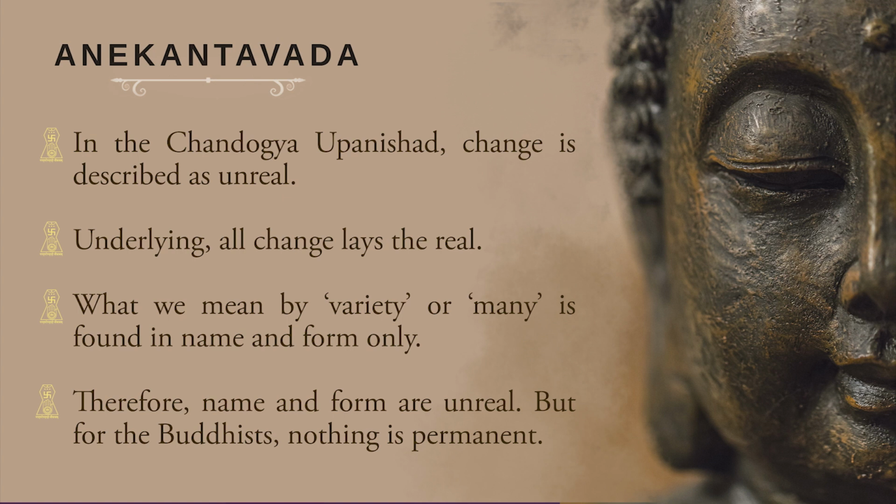In the Chandogya Upanishad, it is found that change is described as unreal. So far as the Chandogya Upanishad is concerned, change is totally described to be unreal. That means, according to the Chandogya Upanishad, everything that is real cannot be changed. Underlying all change lies the real. Now, the variety is found in name and form only. Therefore, name and form are unreal, but for the Buddhist, nothing is permanent.